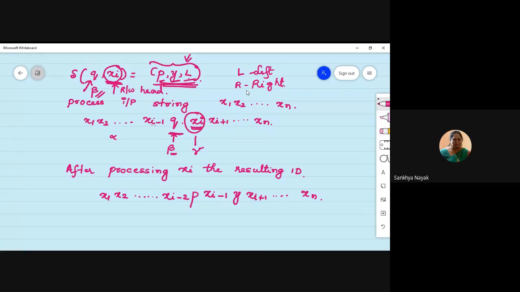Did you figure it out? Okay, if not, since we said we have to move towards left, from the current position I have to move towards left. So after xi minus 2, now my read and write head has to be over here. So I moved towards left.